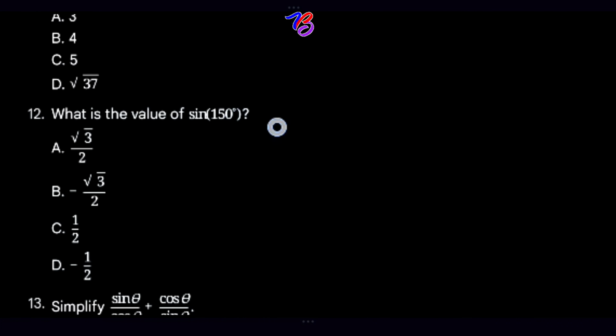Question 12. What is the value of sine 150 degrees?